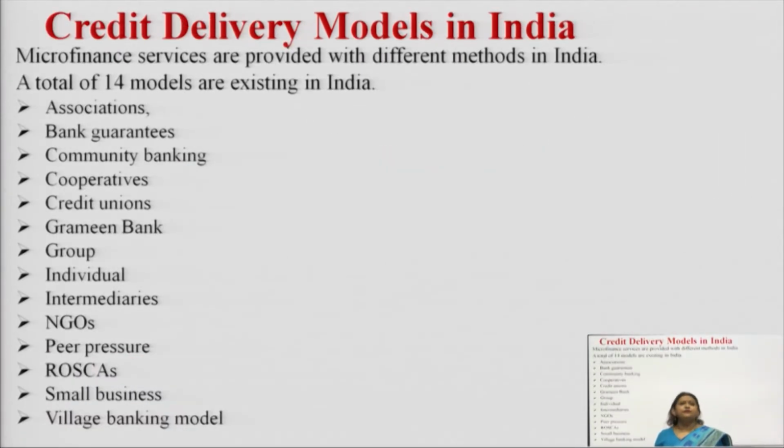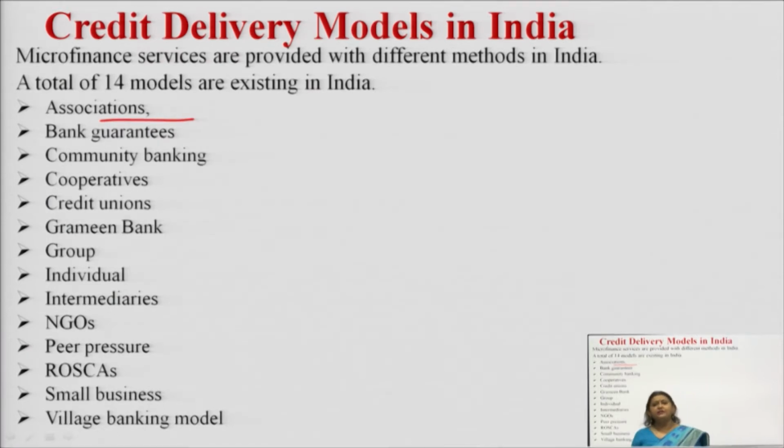There are different types of models which are adopted in India for credit delivery. There are 14 models existing in India, and I can say that not all of these 14 models are very much in practice, but still it is important that we know what these models are. The first one is associations. This is when we are lending to a group of people who are termed as an association.